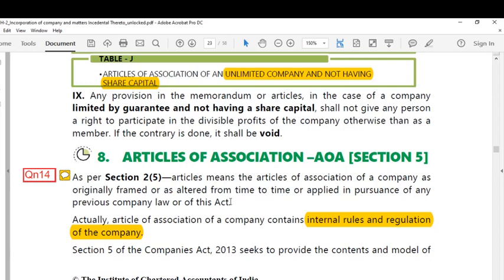That is how the definition is given. So articles means it is nothing but the articles of association of a company, and it could be either originally framed or altered from time to time in pursuance of a company law. That is what the definition was given under Companies Act.